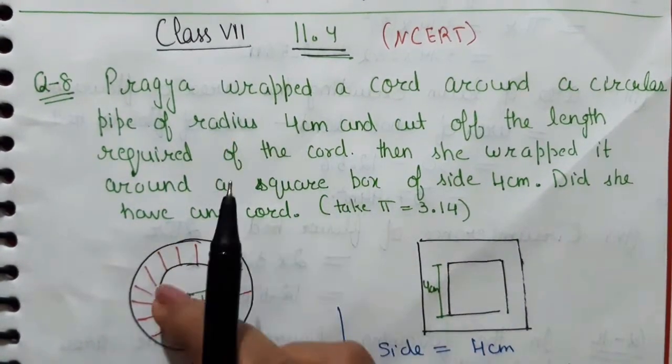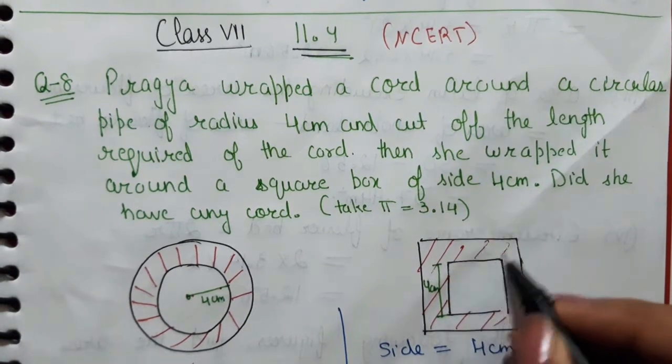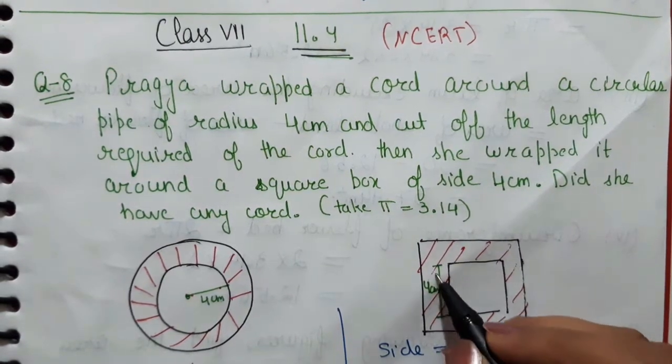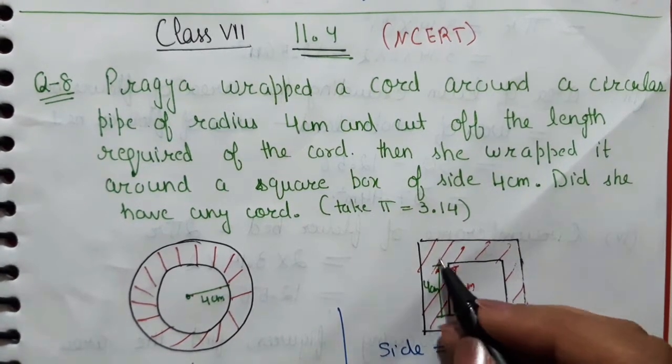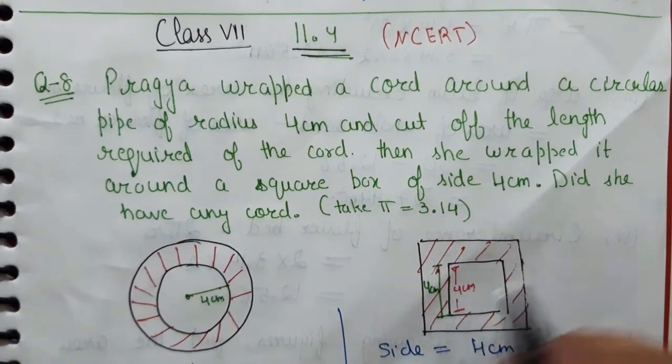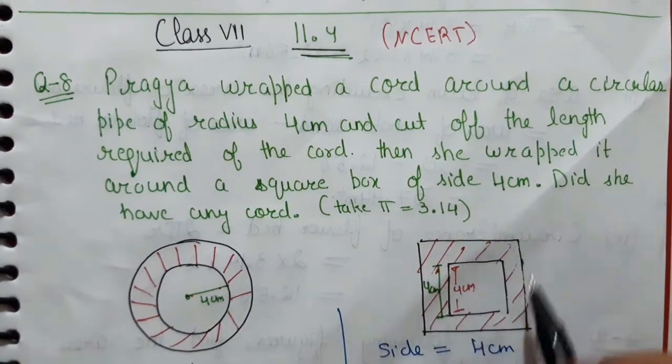Then she wrapped this cord around a square box. Suppose this is the square box of side 4 centimeter. Its side is 4 centimeter and she wrapped the cord around the square. So they are asking, did she have any cord left after wrapping it over the square?